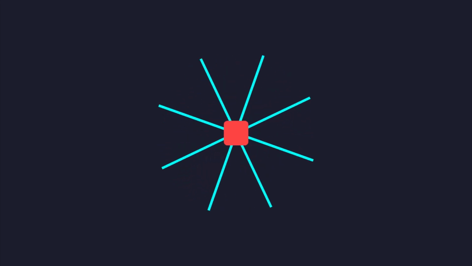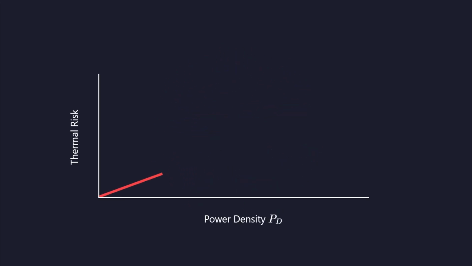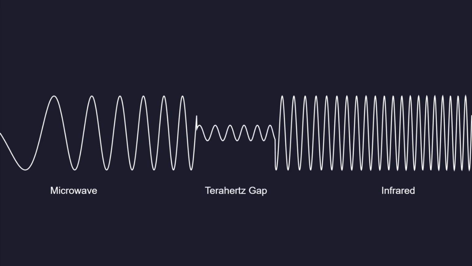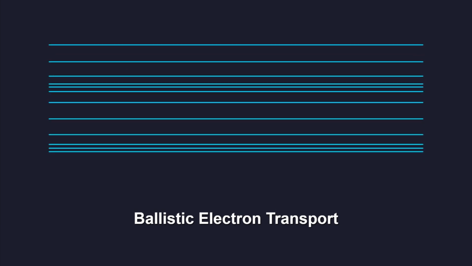much faster than silicon. This high thermal conductivity reduces the risk of thermal runaway, enabling higher power densities in compact radio frequency circuits. It allows for more reliable performance at extreme frequencies. Terahertz waves occupy the spectrum between microwaves and infrared light. This region is currently difficult to access with solid-state electronics, a problem known as the terahertz gap.